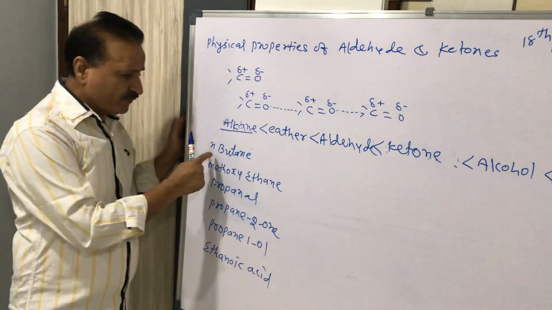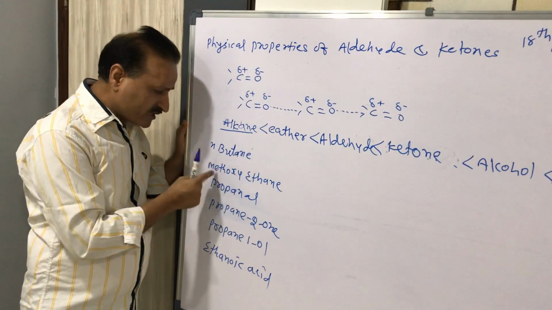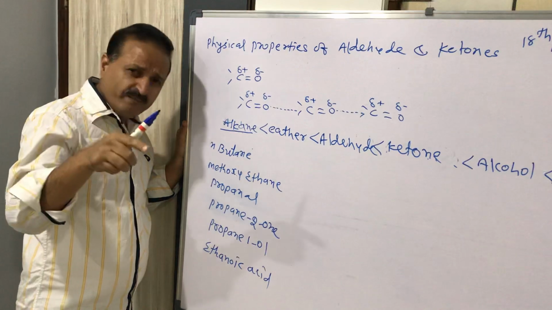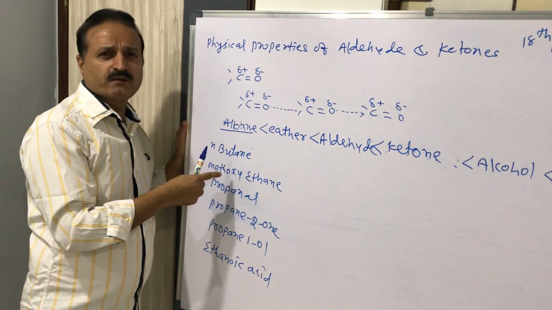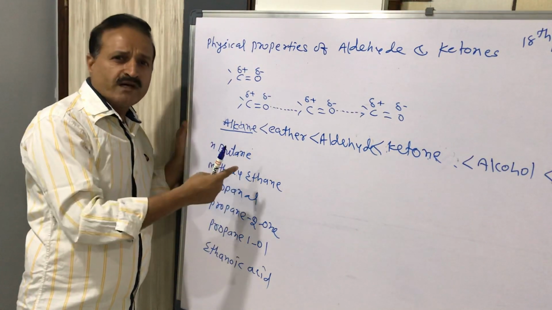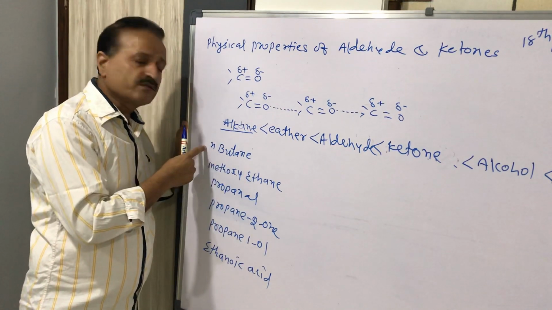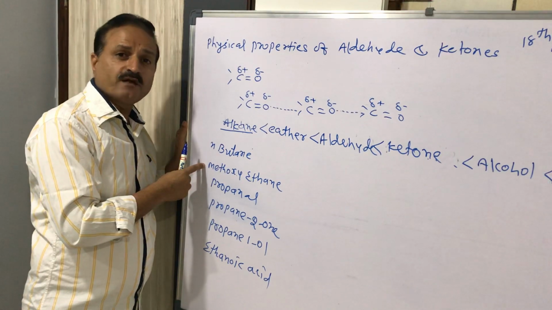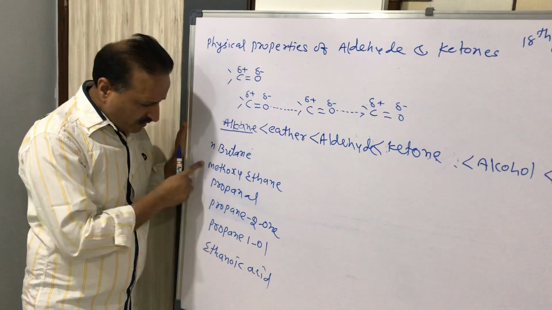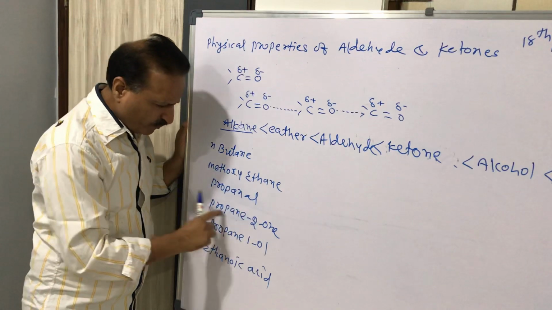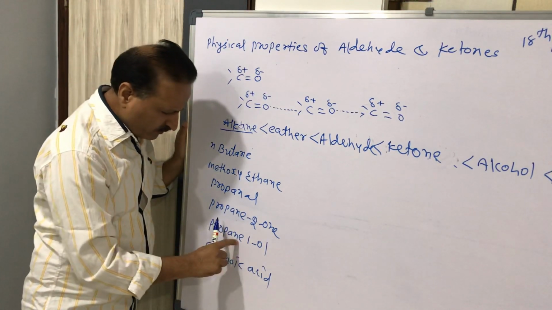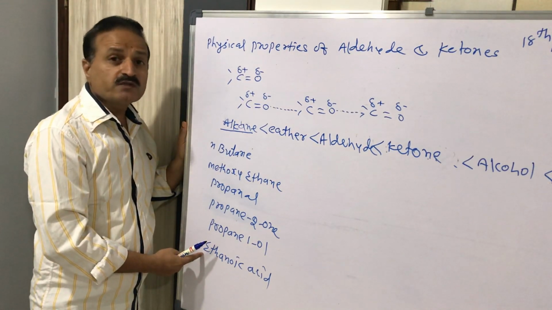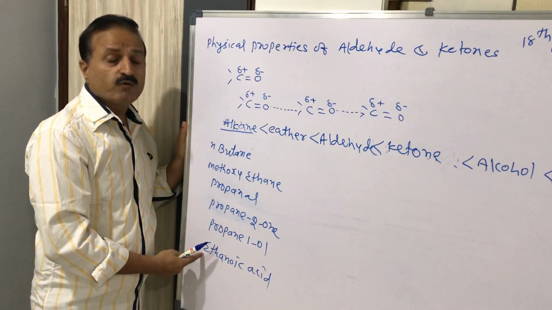Here there are 4 carbons. In methoxyethane there are 3 carbons, but there is 1 oxygen present, so the molecular mass will be high. So here is the 4-carbon example and here is the 3-carbon example. In the same way, propanal, propanone, propan-1-ol, and ethanoic acid with 2 carbons, because ethanoic acid has 2 oxygens.